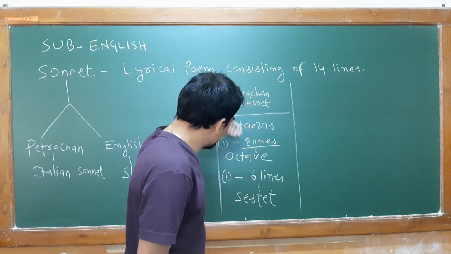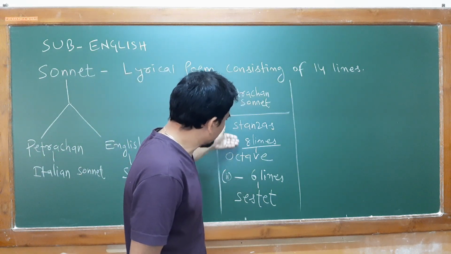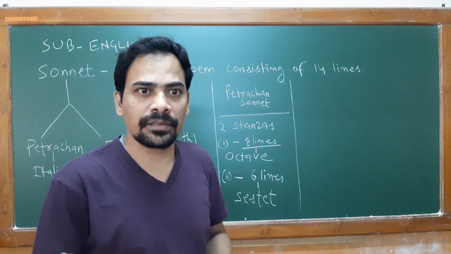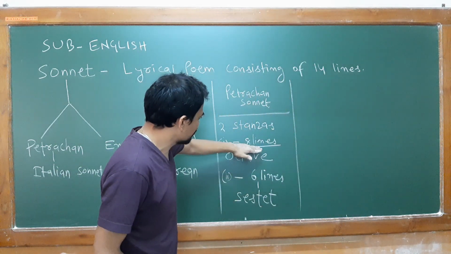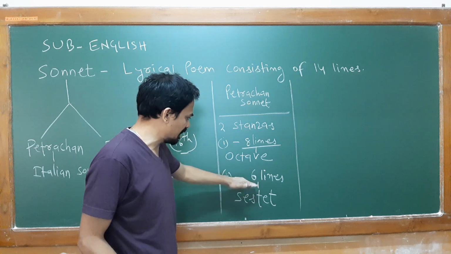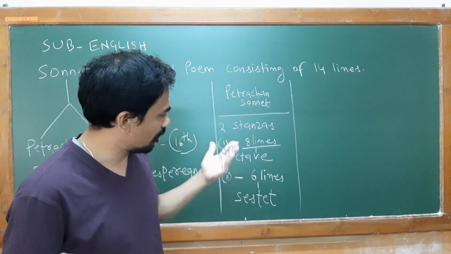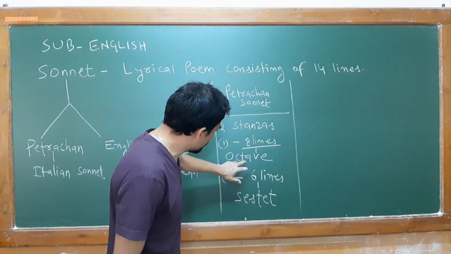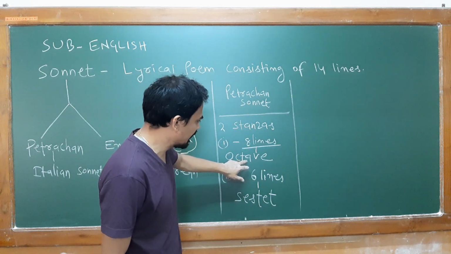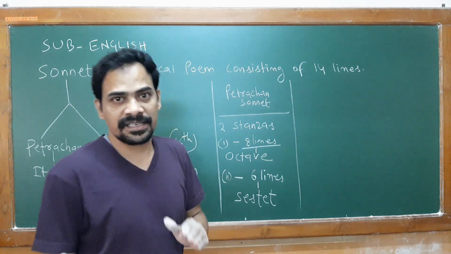Now you can notice how in 2 stanzas altogether those 14 lines are covered. The first one is covering 8 lines, the second one consists of only 6 lines. So two new terms you are finding: octave and sestet.